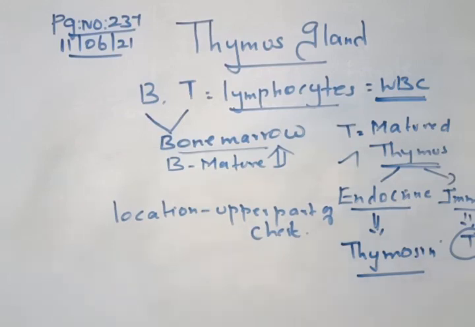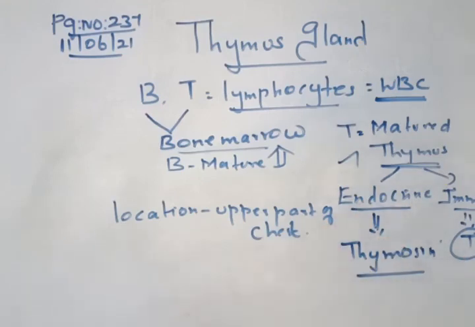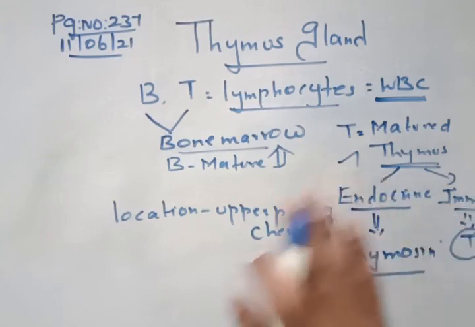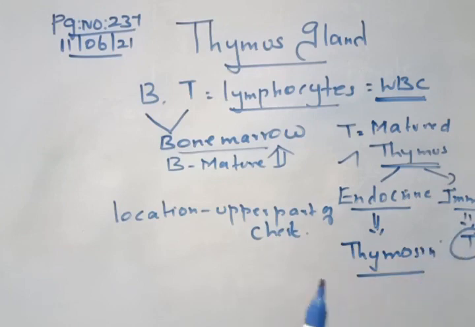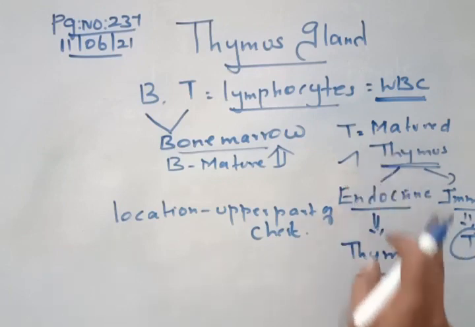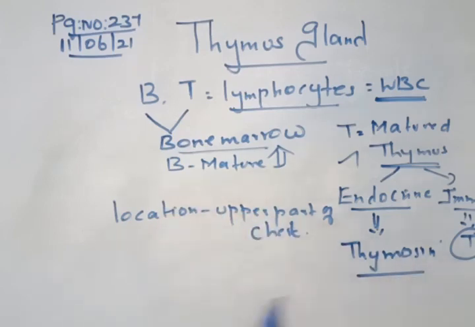Now this T cell will go and fight with all the virally infected disease. This thymus will be very active only in the early period of gestation, and after adolescence this thymus will undergo atrophy. It decreases in size. So the role of the thymus: all our viral diseases are destroyed by these T cells. That is what is given in your textbook. When you come to higher secondary classes, we will study in depth. Clear? Right. So that's about the thymus gland.